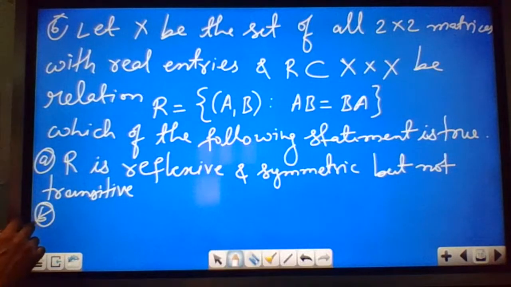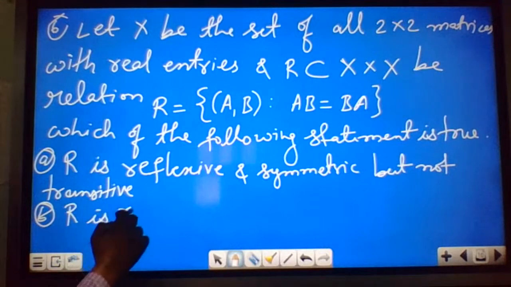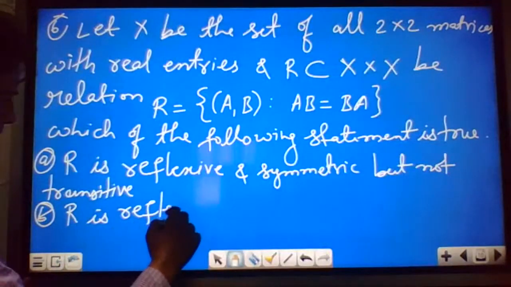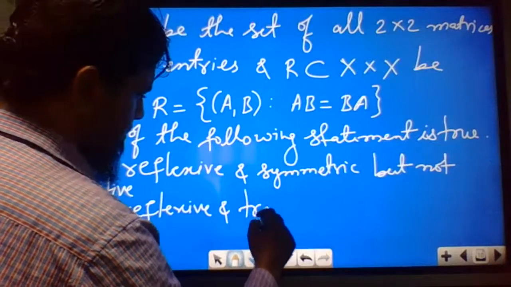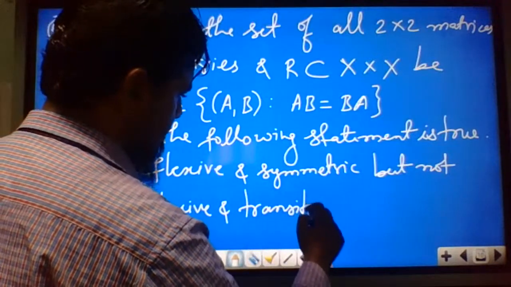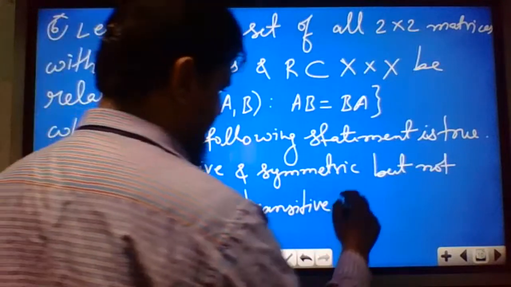Option B, R is reflexive and transitive but not symmetric.